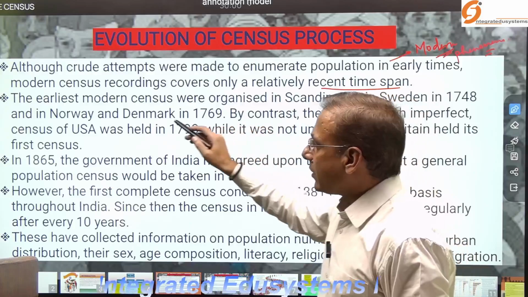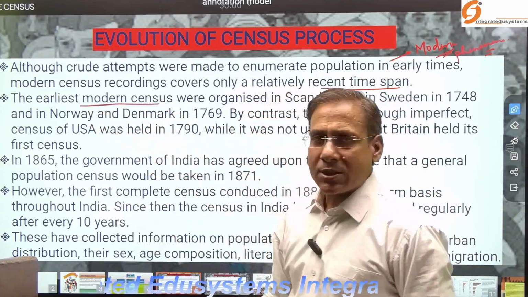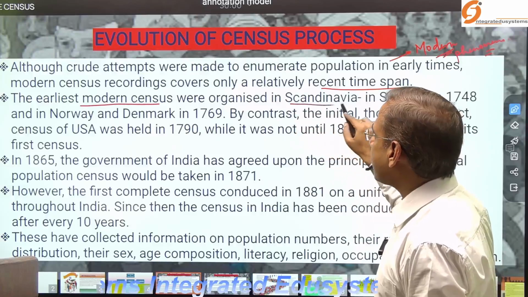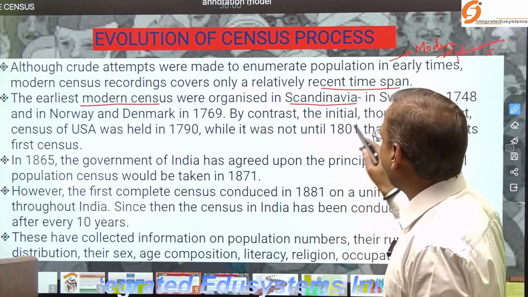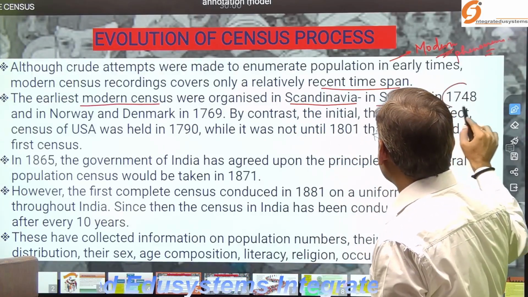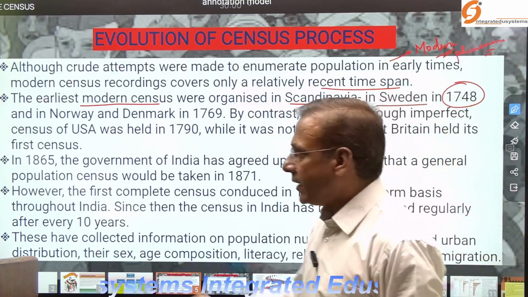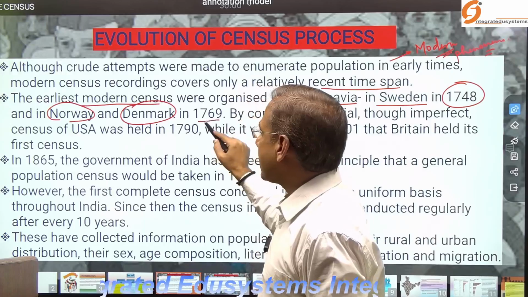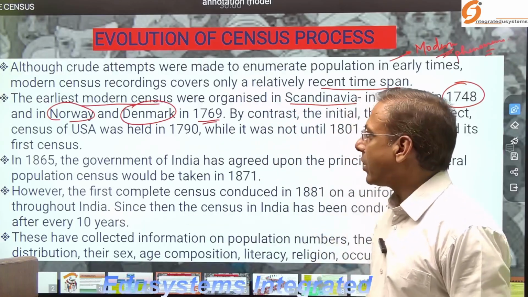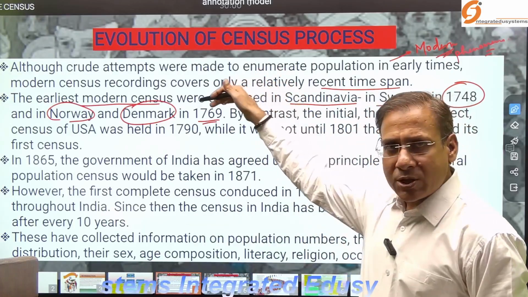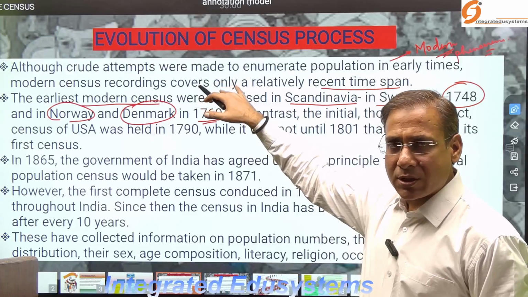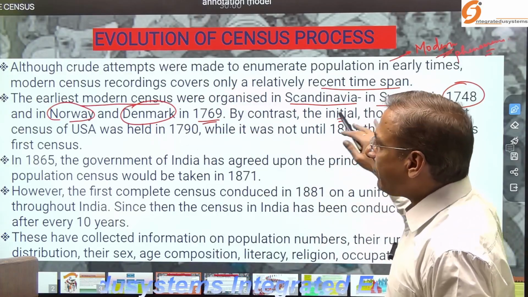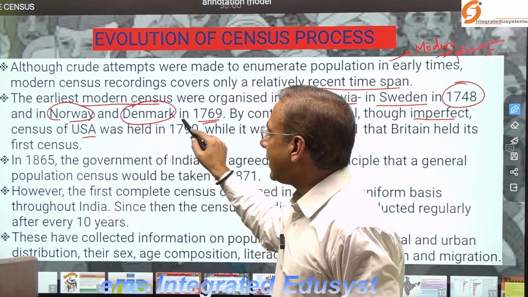So when you look at the earliest modern census, when you go through the history of the world, what you find is a Scandinavian country, specifically Sweden in 1748, and Norway as well as Denmark in 1769. Okay, the first organized census was done by the authority. By contrast, the initial, though imperfect, census of the US was held in 17.